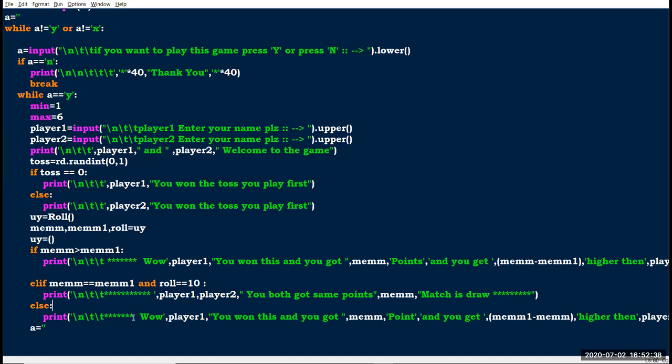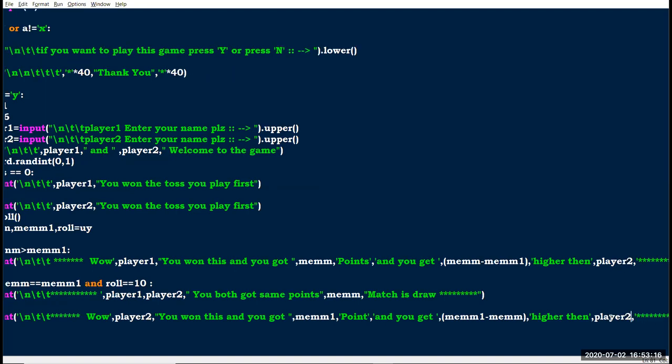Okay, then it prints, wow, player 1, just a minute, I have to change it to player 2 here. Okay, so wow, player 2, you won this and you got, here I have to change to mem1, right? So you got mem1 point. Here mem1 minus mem. So you can see here I am doing subtraction from mem to mem1, and here I am doing mem1 to mem. Okay, so higher than player 1.